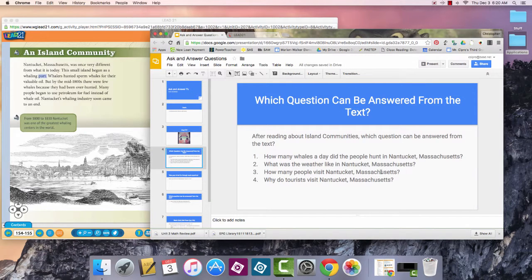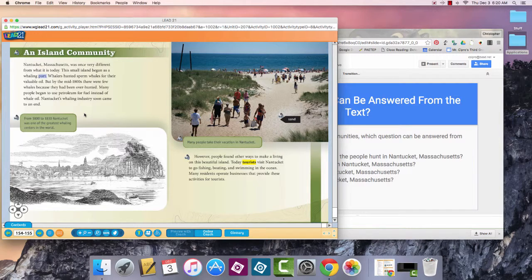Okay, so again, let's go back to our question here. After reading about island communities, which question can be answered from the text? When I get a question like this, third grade, what I like to do is go through each question, go back in the text, and try to answer them. If I can't find the answer in the text, then I know that question cannot be answered. But if I can actually write an answer to it, then I know that I can answer that question from what I read about.